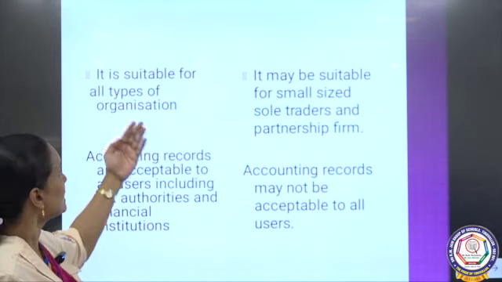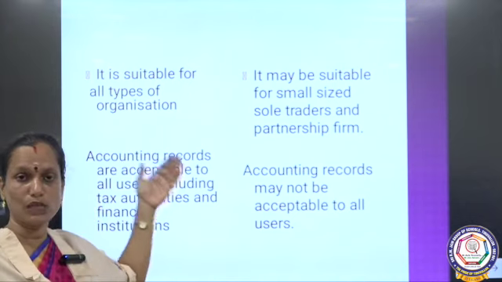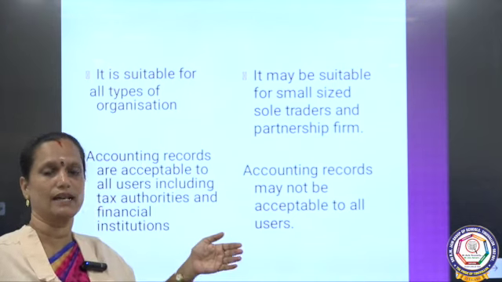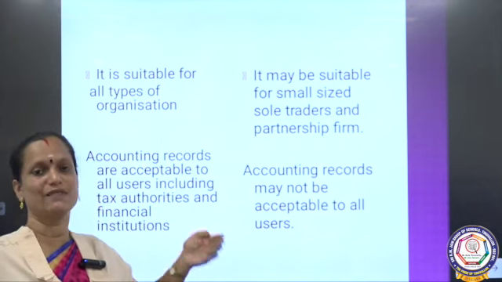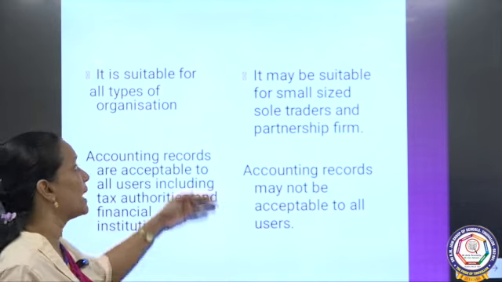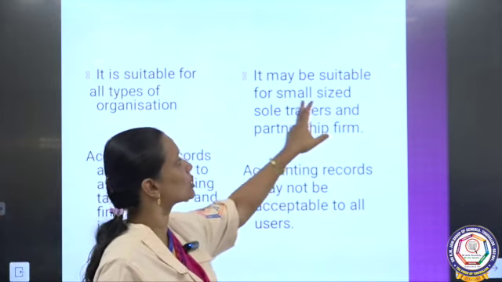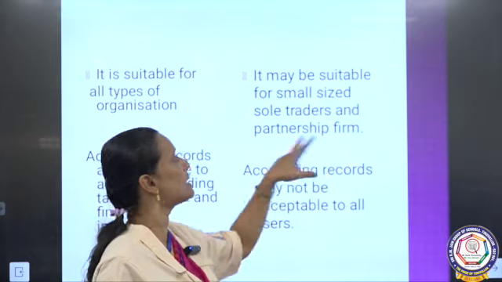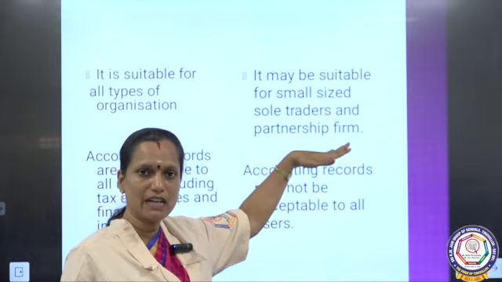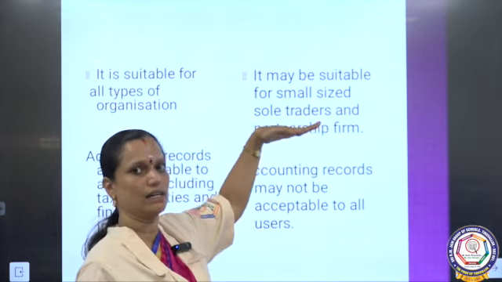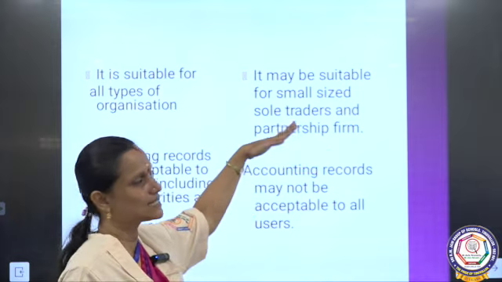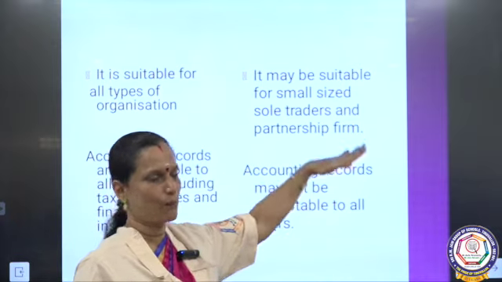And then this double entry system is suitable for all organizations. All the joint stock companies will follow this double entry system, but the incomplete record may be suitable for small sized sole traders and partnership firms. They will only follow these records, not a joint stock company, because these details are not mentioned properly.